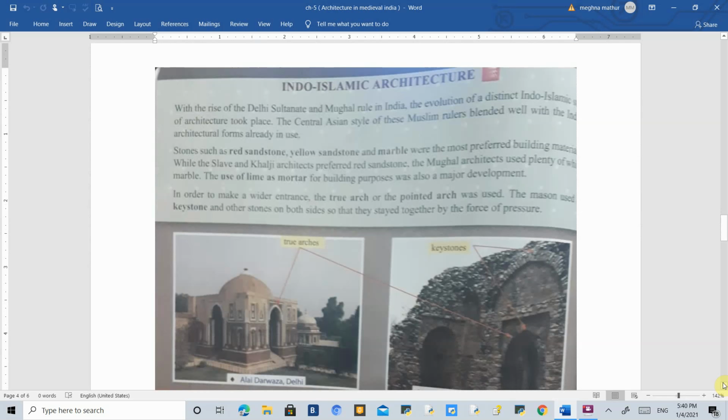And the architecture which we see in these buildings made by them is very distinct and very different. So that kind of architecture, which is a mix of Indian and their culture, is called Indo-Islamic architecture.